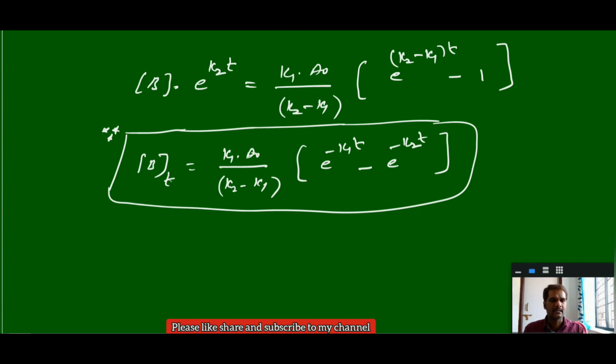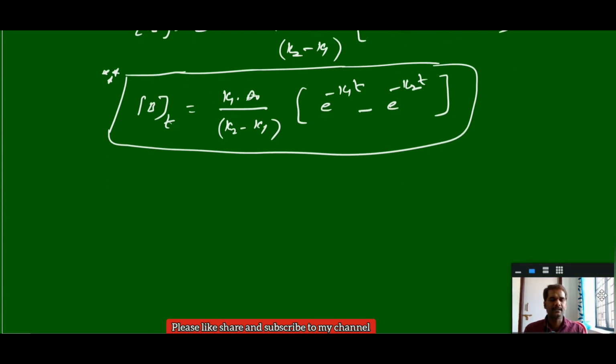So next, from here we can calculate the maximum concentration of B at a time t. Anyhow, here we know that for formation of B, immediately it can be consumed in the second reaction. But what is the maximum concentration of B after formation? At what time we can observe the maximum concentration of B, that we can see. The maximum concentration of B at a time t is called t maximum.